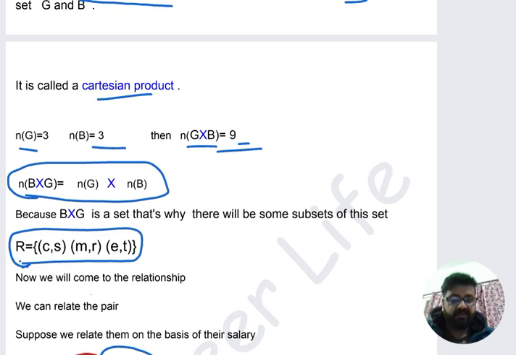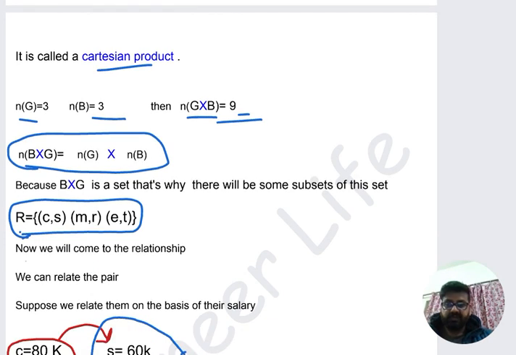Now I will define the relationship between the elements of a pair. Listen carefully. That's why I made the pair. Okay. Now we will come to the relationship. Now we will develop the relationship. We can relate the pair.